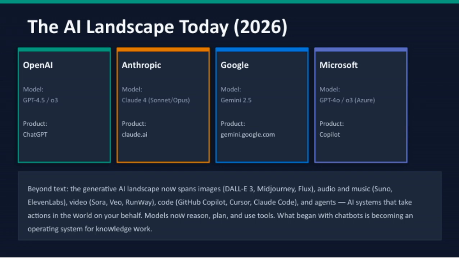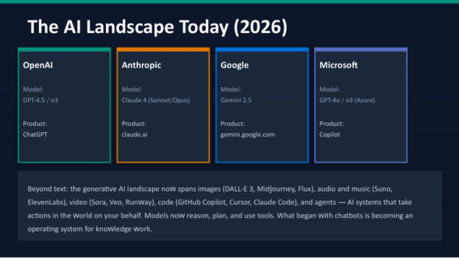And it doesn't stop there. There are models for coding, like GitHub Copilot, Cursor, and Claude Code, which assist developers and automate programming tasks. Plus, we now have AI agents. These are systems that can take actions in the real world on our behalf, making decisions, planning, and even using tools to accomplish complex tasks. What's truly exciting is that these models are now capable of reasoning, planning, and using tools, moving beyond simple chatbots. This shift means we're essentially seeing the emergence of an operating system for knowledge work, transforming how we create, work, and innovate.